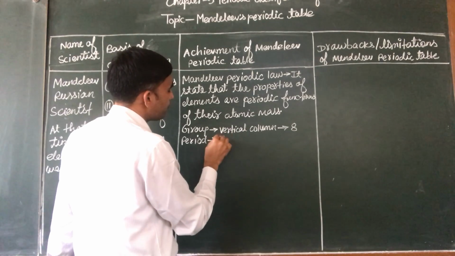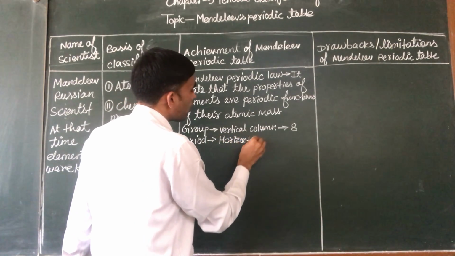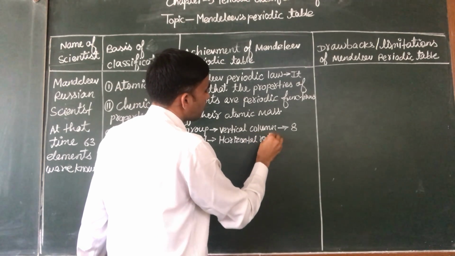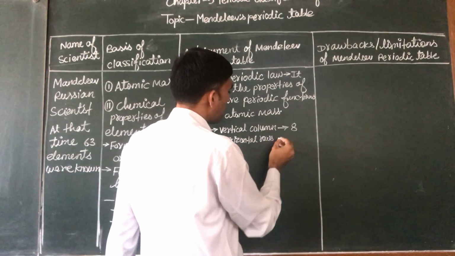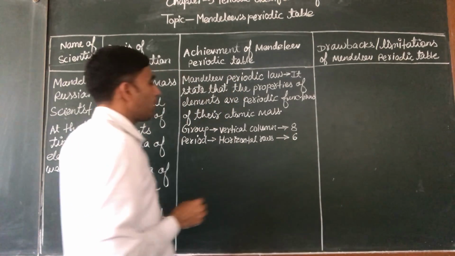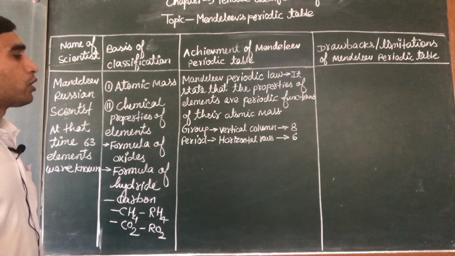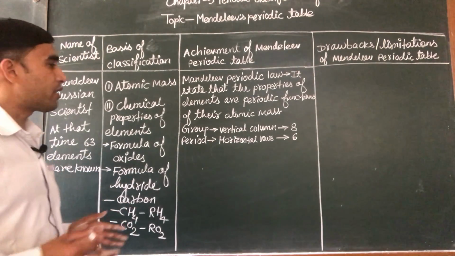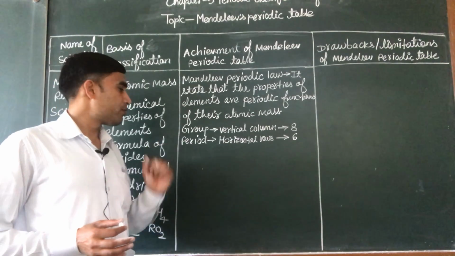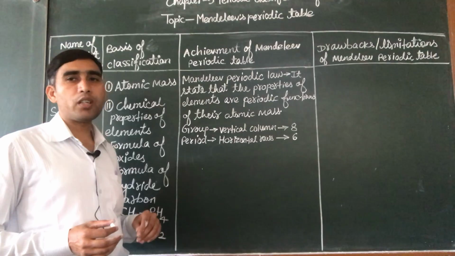Horizontal rows are called periods, and there are 6 periods in the Mendeleev periodic table. So if a question asks how many periods are there, total 6 periods and 8 groups are there in the Mendeleev periodic table.